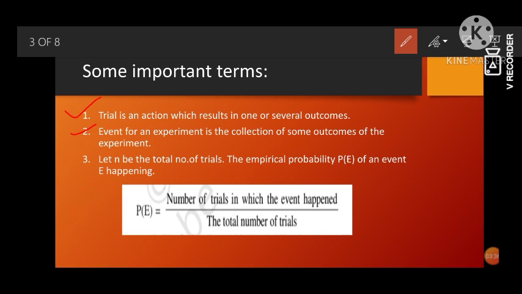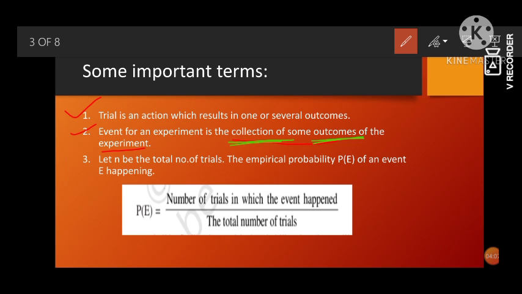Event for an experiment is the collection of some outcomes of the experiment. Event means we have the collection of these outcomes. That means, suppose from a bag the collection of outcomes will be, we can pick up 3 different color balls. Or if we are flipping a coin, the collection of outcomes will be, either we are going to get a head or we are going to get a tail. So these are the events.